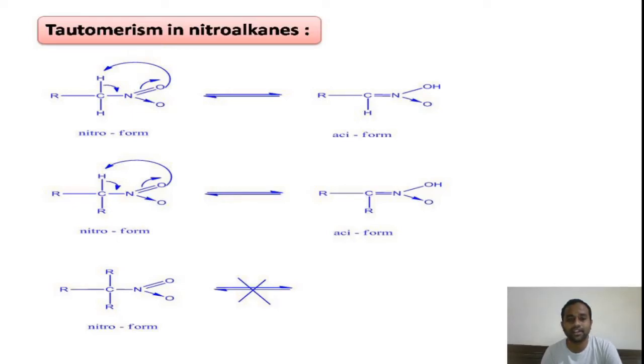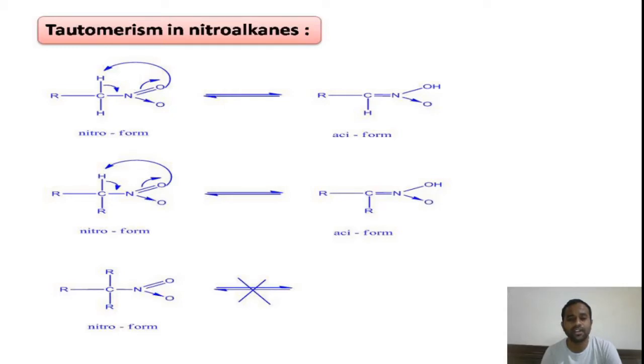Similarly, the secondary nitroalkane is also having one alpha hydrogen. Therefore, it will be involved in the tautomerism to give another tautomer, that is the aci form. Whereas the tertiary nitroalkane does not have any alpha hydrogens, therefore it does not involve in the tautomerism. Tautomers are nothing but isomers which are readily interconvertible. But here one thing I would like to mention to you is that the nitro form is very stable compared to the aci form. Nitro form is very stable, whereas aci form is less stable.